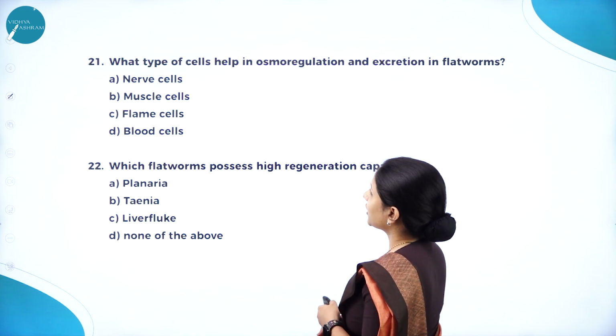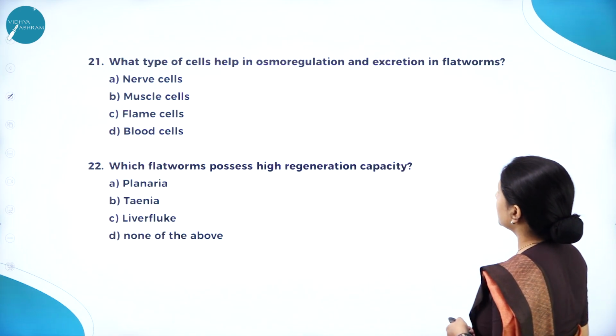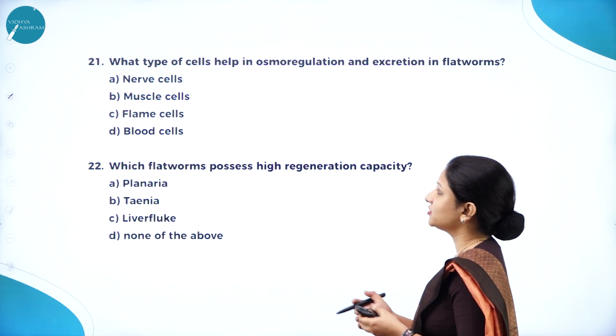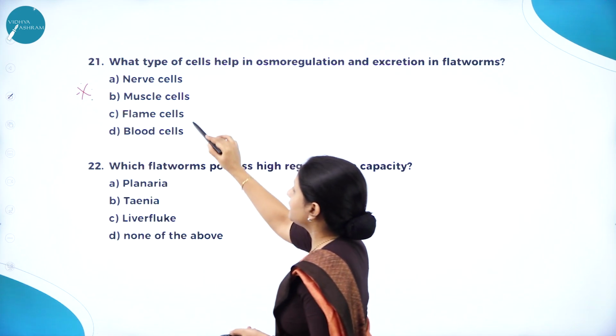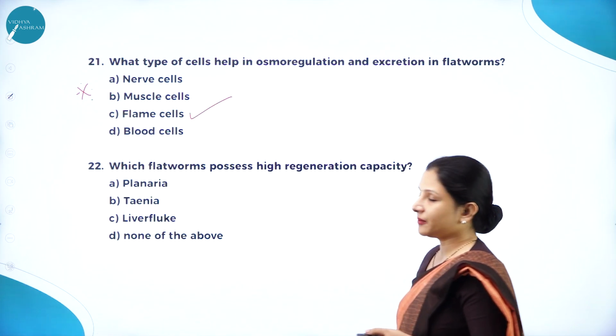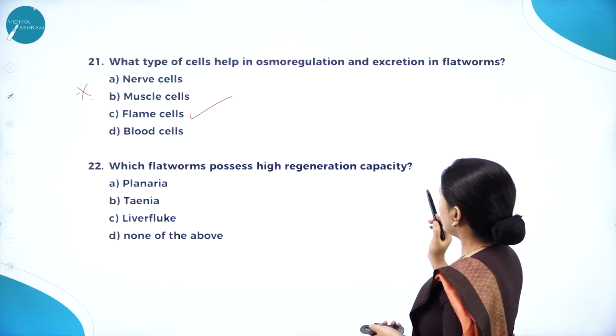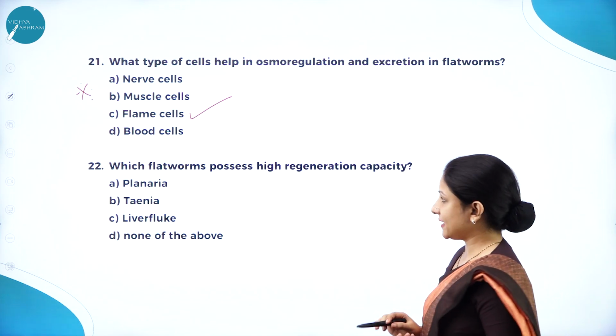Next question. What type of cells help in osmoregulation and excretion in flatworms? This is one of the very, very important MCQs. So it is flame cells. So flame cells, they help the flatworms in osmoregulation as well as in excretion.